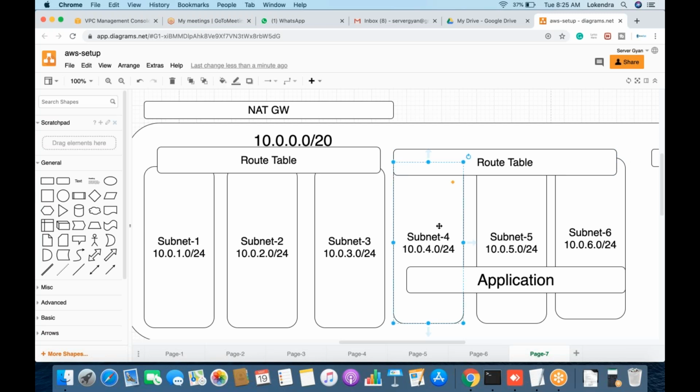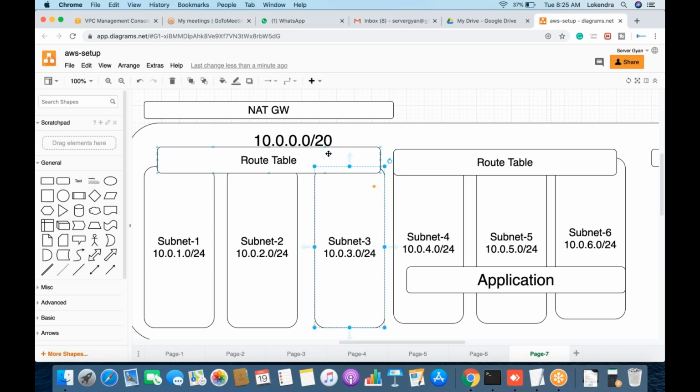Okay, so in that case, you want subnet 4 to be able to access subnet 3 only. There are two things. If you allow it on network ACL level, then obviously it will be explicitly allowed for all the subnets. But if you want that subnet 3 should allow only subnet 4, then you will have to create a separate route table.